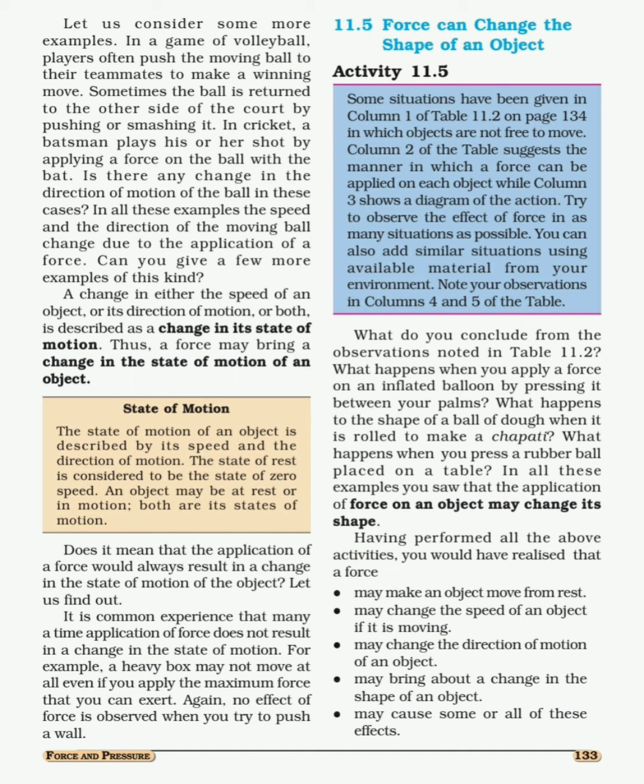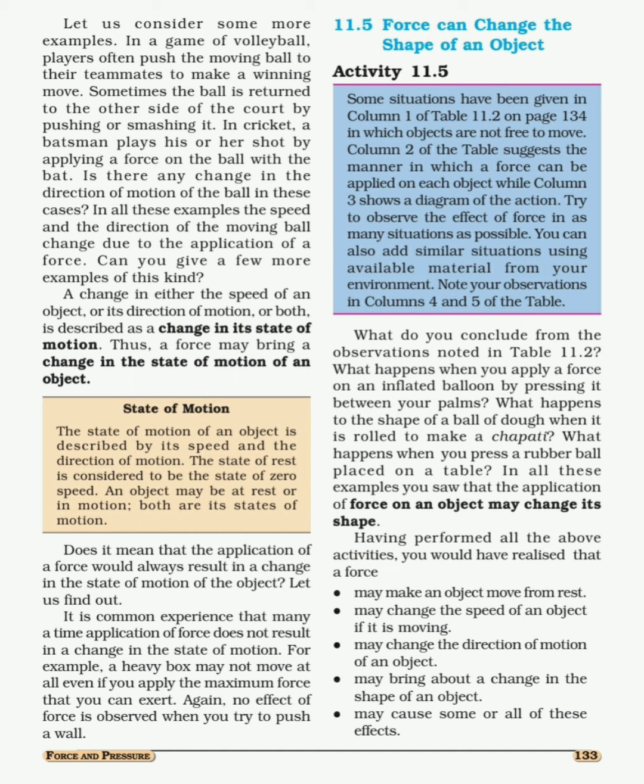Whenever the bowler throws the ball in one particular direction, the batsman with the help of his bat will hit the ball, and when he hits the ball, at that time the speed as well as the direction of the ball changes. So another effect of force, we can say, is that force can change the direction of a moving object.